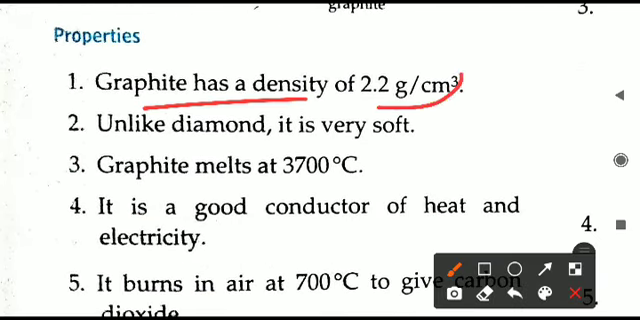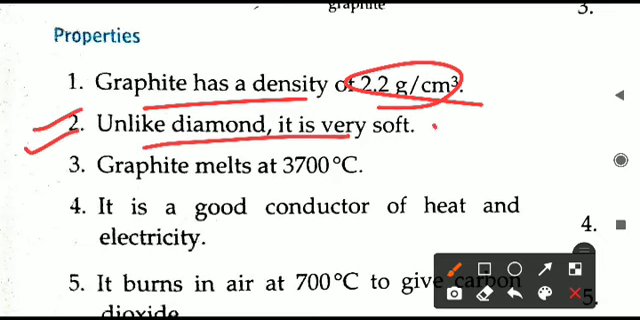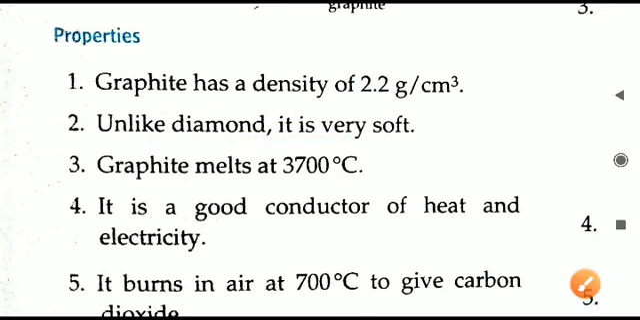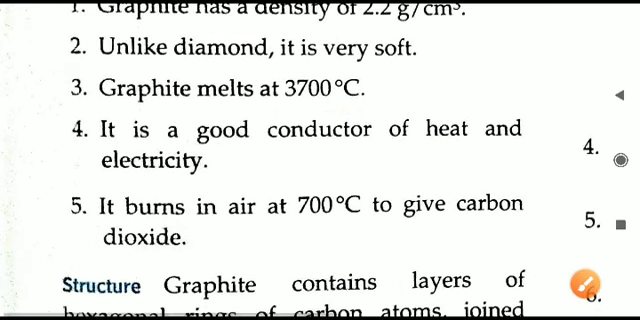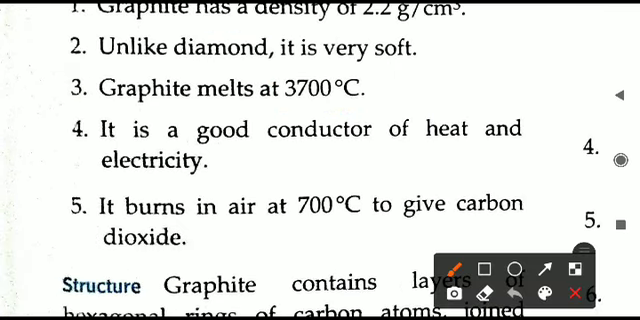Graphite also has high density, 2.2 gram per centimeter cube. Unlike diamond, it is very soft. This is the difference between both. Diamond is the hardest substance known, but graphite is very soft. It is not a hard substance. It melts at 3700 degrees Celsius. So this is the melting point, 3700 degrees Celsius.